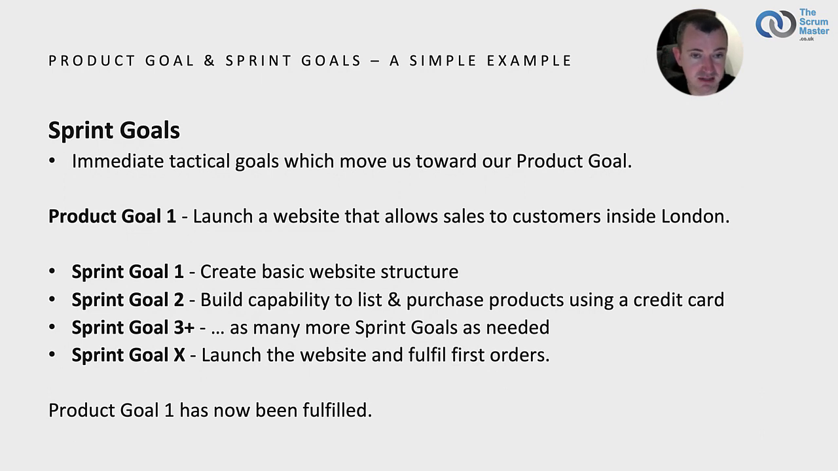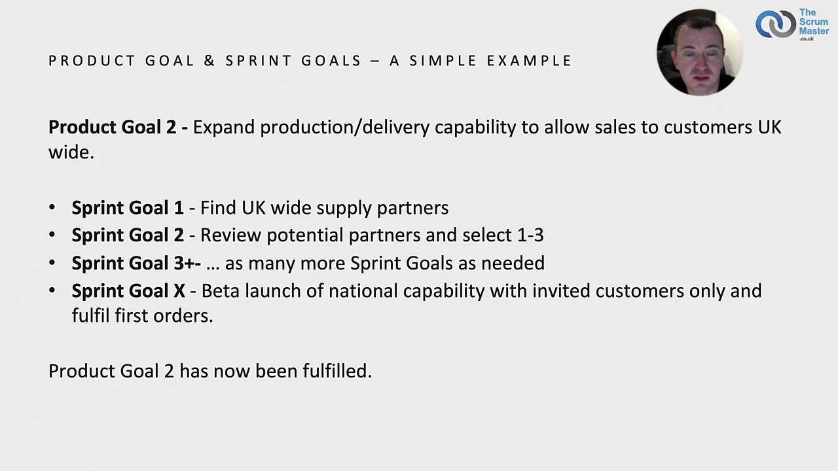And ultimately, we would have a sprint at some point where the goal was to launch the website and fulfill our first orders. At this point, product goal 1 will have been fulfilled, and it's time for a new product goal. So we would move on to product goal 2, which is expand our production and delivery capability to allow sales to customers UK-wide.